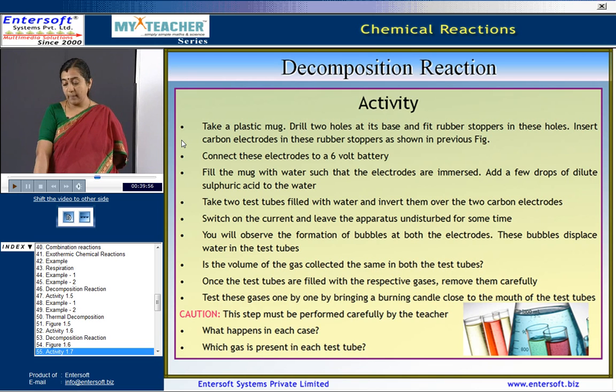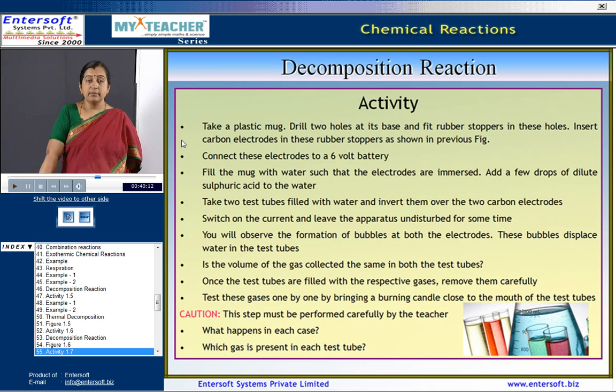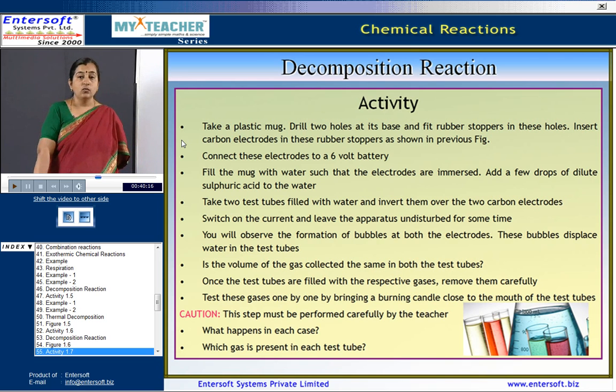One by one, for the first one, bring a burning candle close to the mouth of the test tube. What happens in this case? Which gas does it represent? So, here one indicates the presence of hydrogen gas and the other burns with a slight flame, which indicates the presence of oxygen gas. The one which gives the pop sound indicates the presence of hydrogen gas.